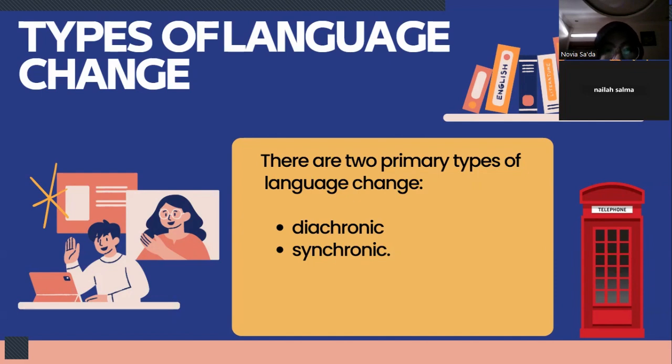For example, speakers of modern English often find it challenging to understand Middle and Old English due to a significant change in syntax and morphology over the centuries. On the other hand, synchronic change occurs suddenly, often as a result of language contact between different linguistic communities.